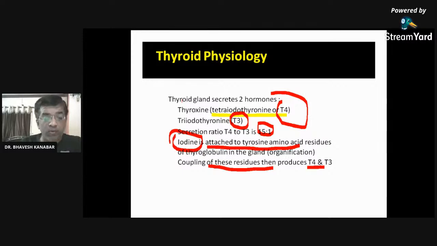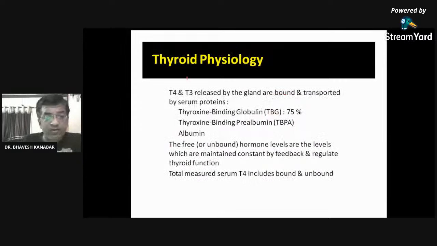And as you are aware that in case of hypothyroidism, iodine is recommended. You may be eating iodized salt, that is the iodine fortified salt. So that is why iodine is needed for thyroid hormone. Okay. So that is basic physiology of thyroid gland.